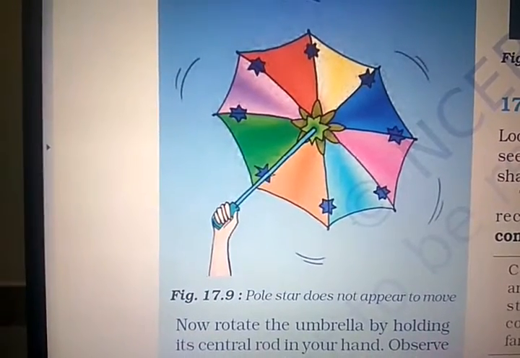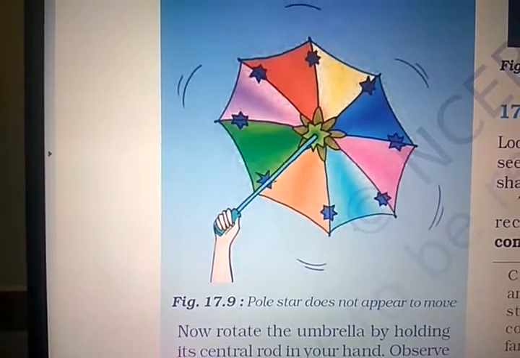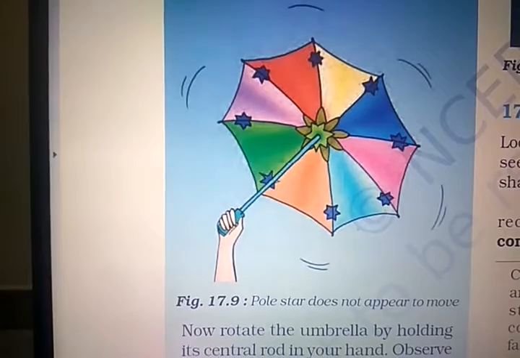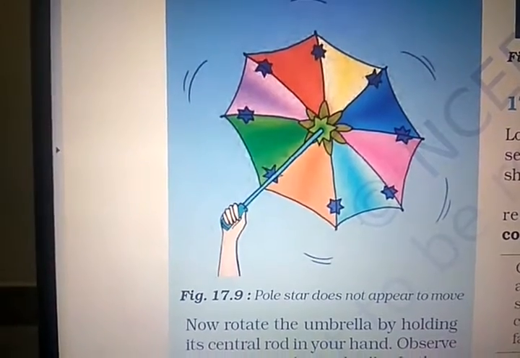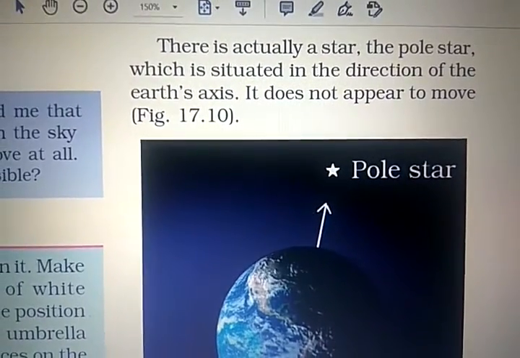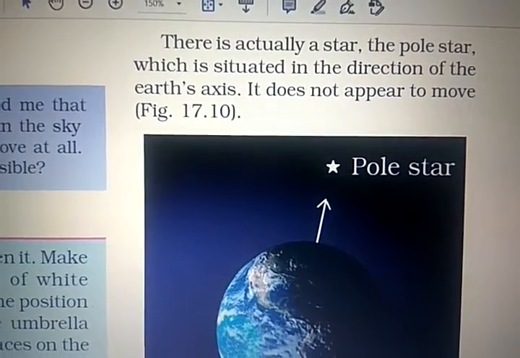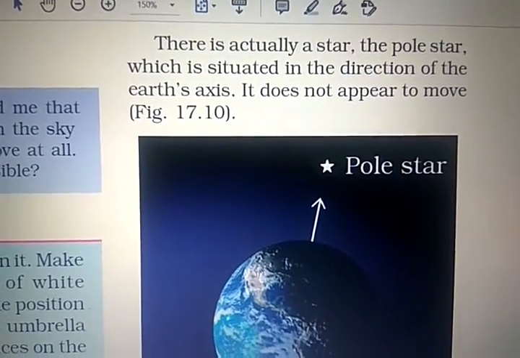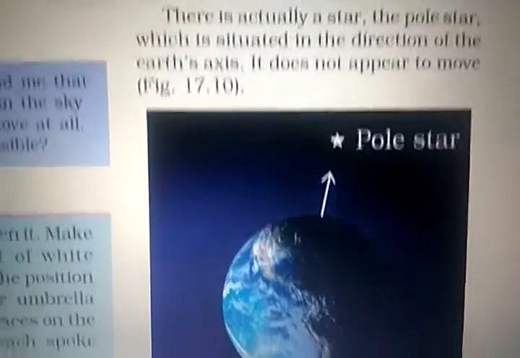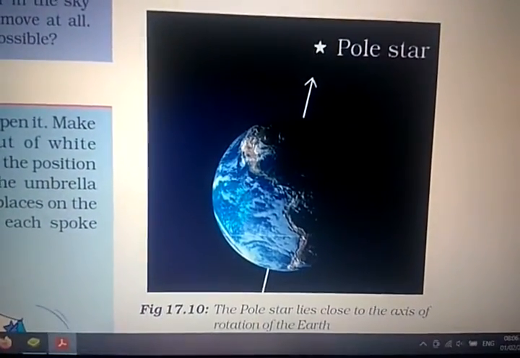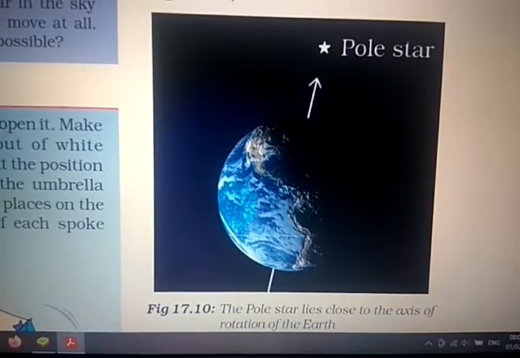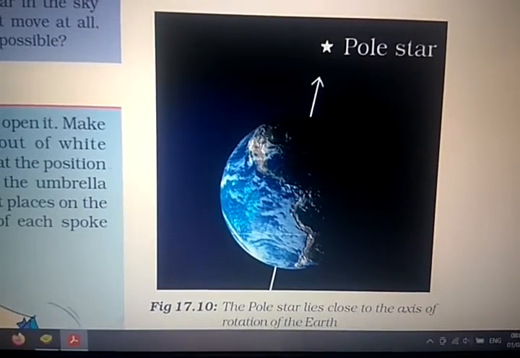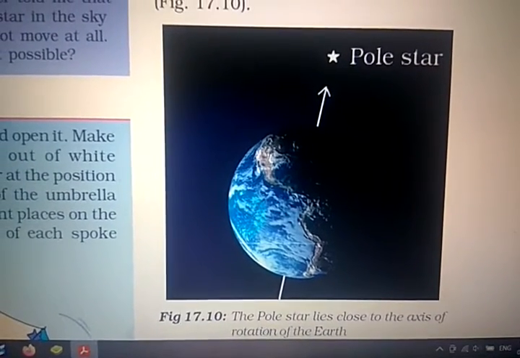So through this activity we can understand the pole star, which does not move, while the other stars appear to move. There is actually a star, the pole star, which is situated in the direction of the Earth's axis. It does not appear to move. You can see the pole star in this figure. The pole star lies close to the axis of rotation of the Earth.